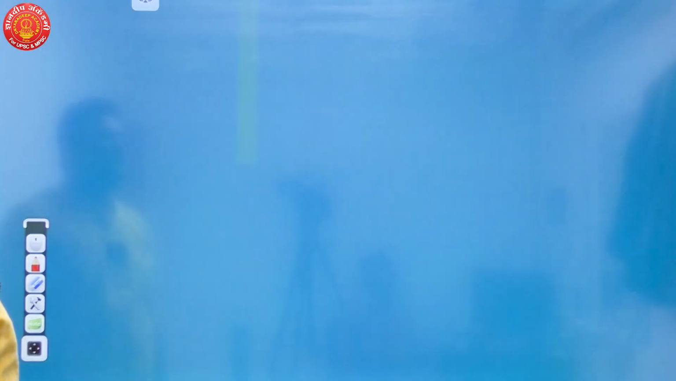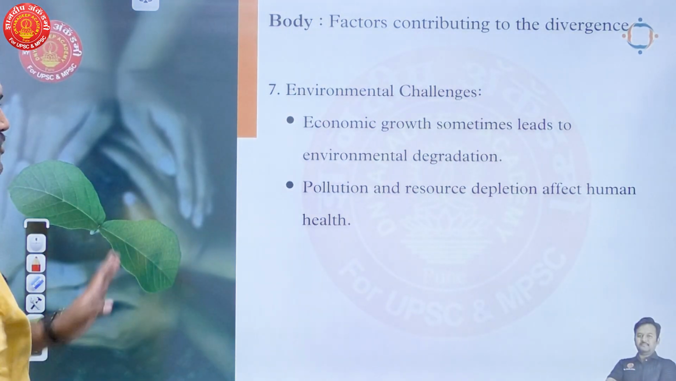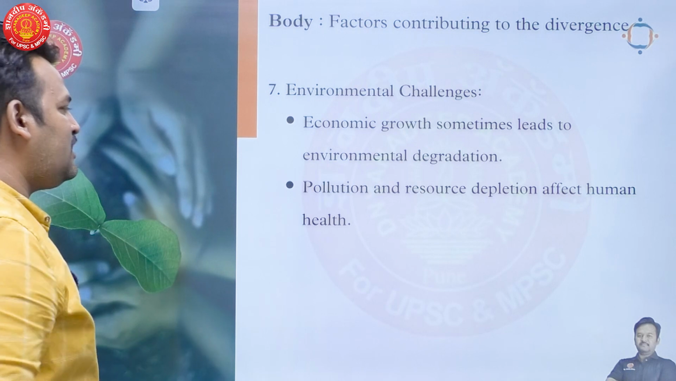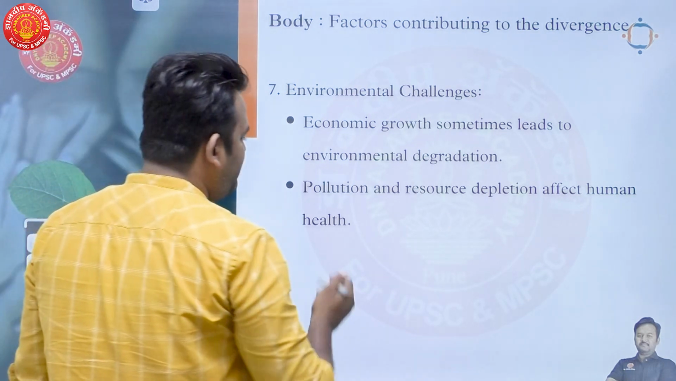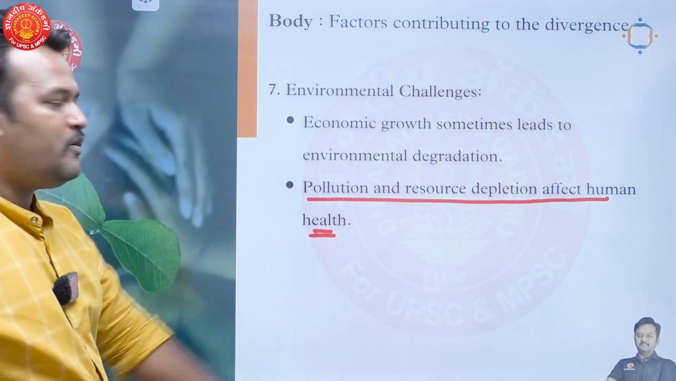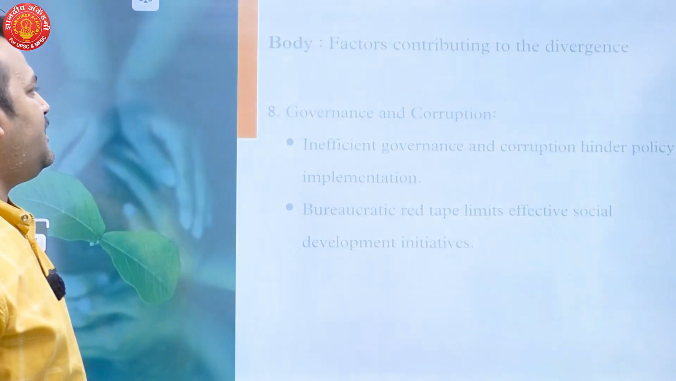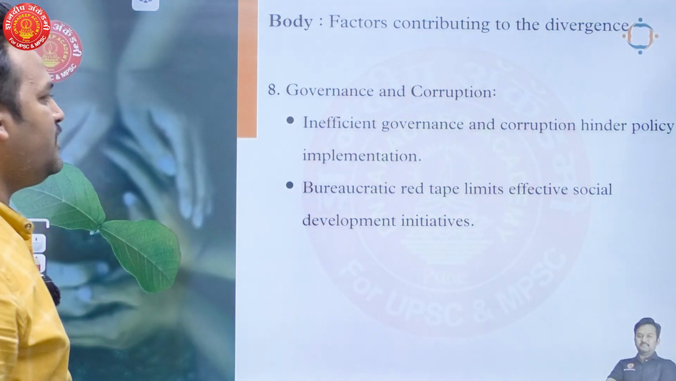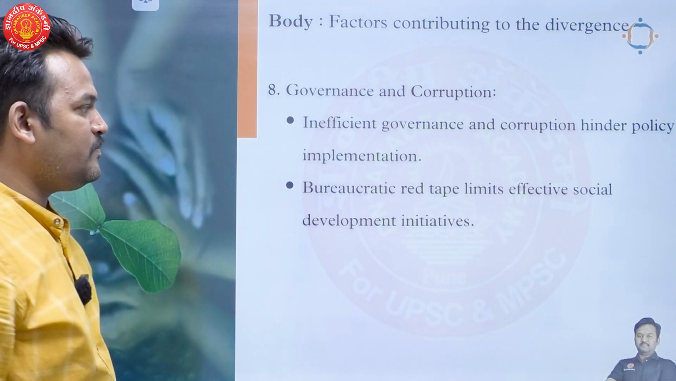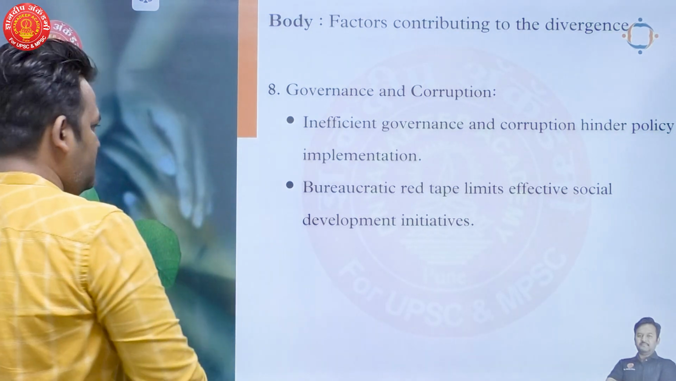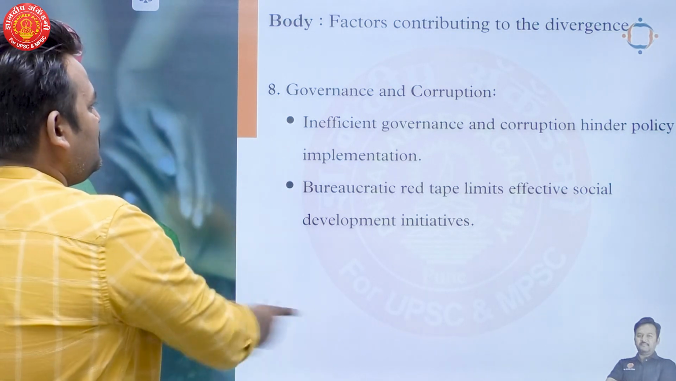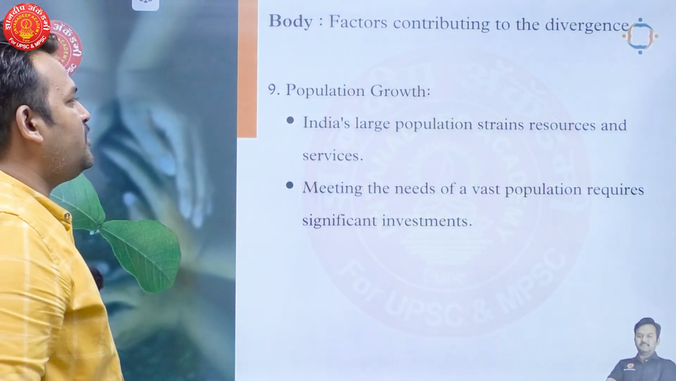After that, the next point is environmental challenges. Okay, so I'm trying to bring some geographic context as well. Economic growth sometimes leads to environmental degradation, pollution, and resource depletion that affect human health in the long run. And because of that, we are unable to perform on human development indicators. Next point is governance and corruption. Inefficient governance and corruption hinder policy implementation. Bureaucratic red tapeism limits effective social development initiatives. You can write some examples here as well, right? For example, write MGNREGA.